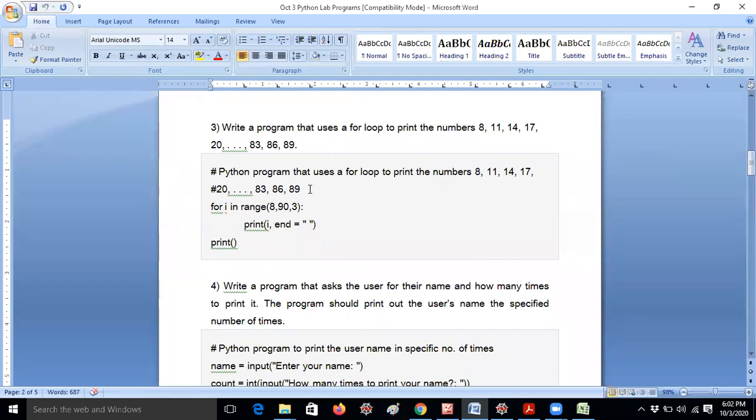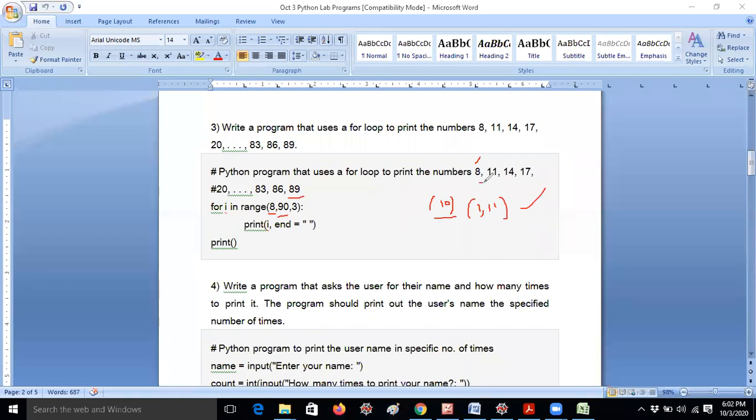So now the next question is a very easy question. We have to start from 8, so we have to give 8 here. You know already, right? Whenever a for loop starts from range 8, it will start from 8. If you give only range of 10, it will give 0 to 9. But if you want to print 1 to 10, you have to give 1, 11. We already discussed this earlier. If you want to print from 80 to 89, you have to give 8, 90.